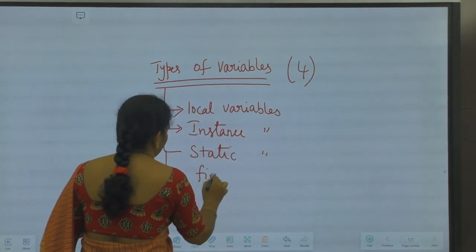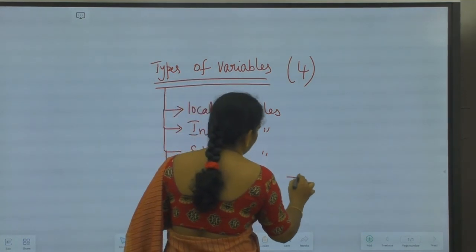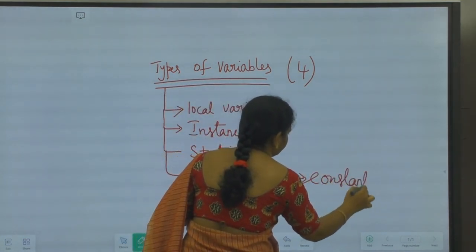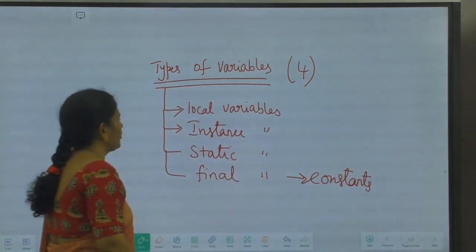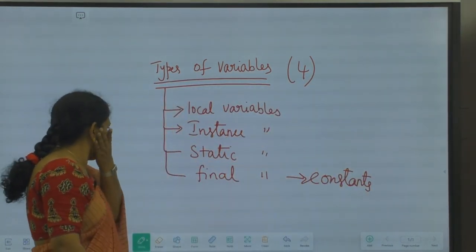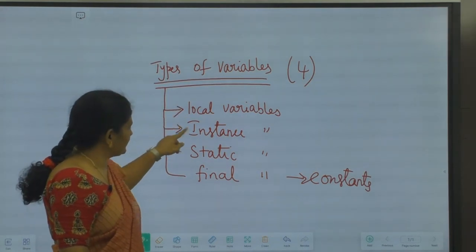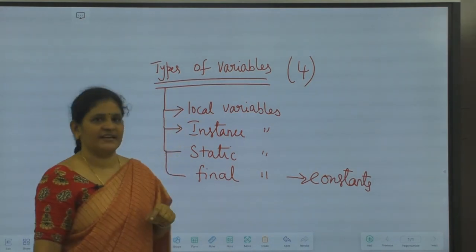And final variables. We usually call final variables constants. So these are the different types of variables in Java: local variables, instance variables, static variables and final variables.